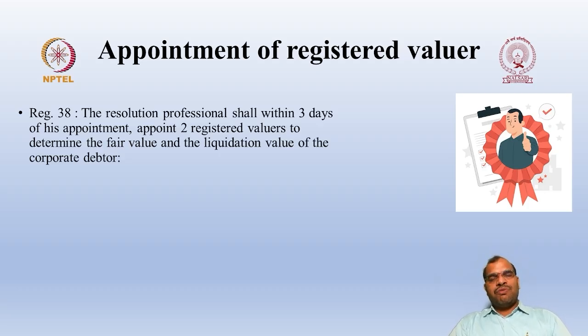So once the resolution professional is appointed under these regulations, within 3 days he is expected to appoint the 2 registered valuers. These 2 registered valuers are going to determine the fair value of the company, that is the corporate debtor, and the liquidation value. What is this fair value? We have discussed it in the previous classes also. Fair value means, in layman's language, if I am selling the same assets of the corporate debtor in the open market, how much amount I am expected to receive. That is called fair value, market value.